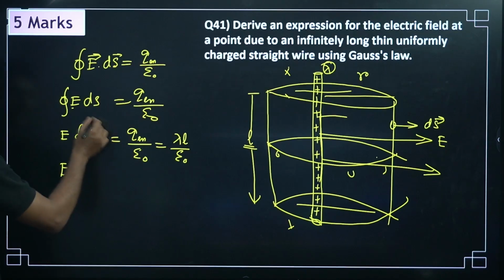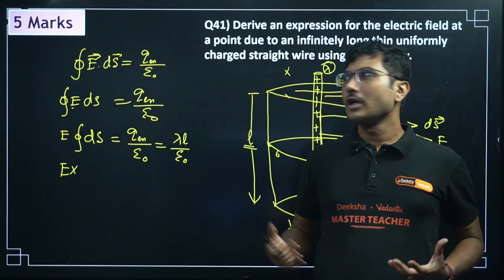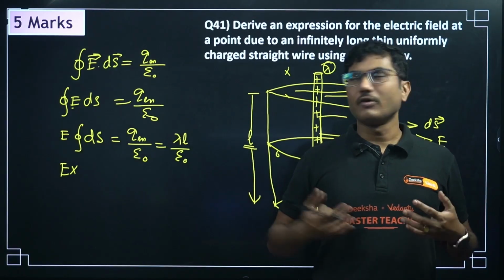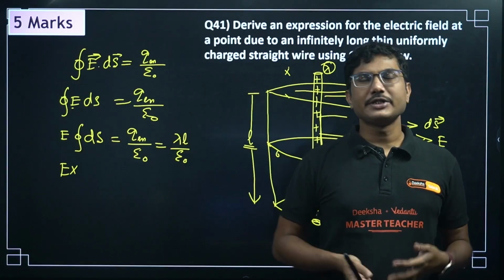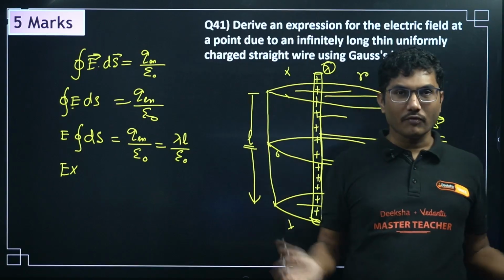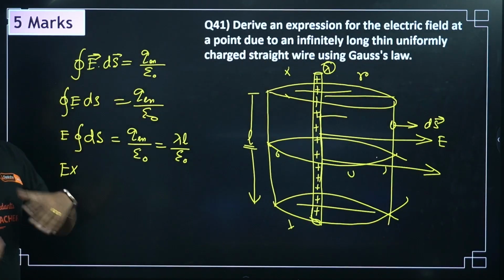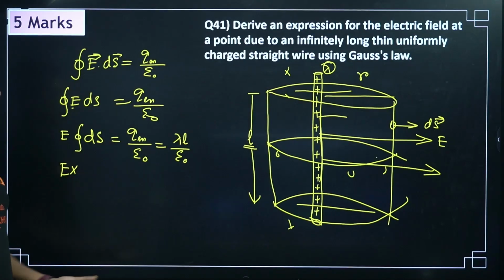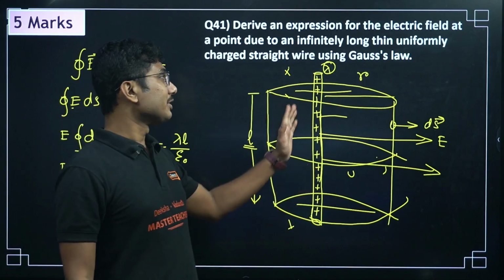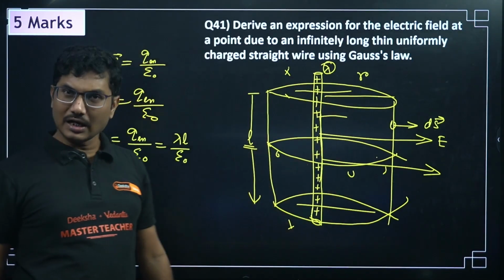So what is this closed integral of ds? Closed integral of length means perimeter. Closed integral of area means it is the total surface area. Closed integral of volume means it is the total volume of the object. Here ds means the total surface area of the object. Now in this case, obviously top and bottom surfaces we will not consider because the electric field does not exist in these two directions. So only the curved surface area we will consider.